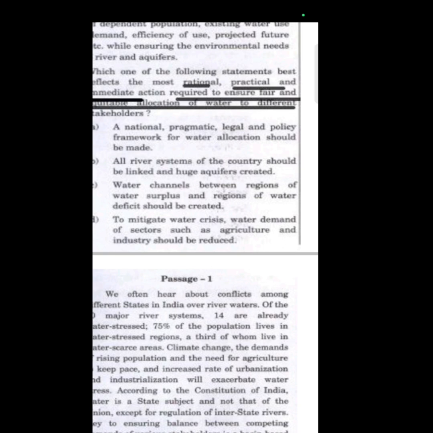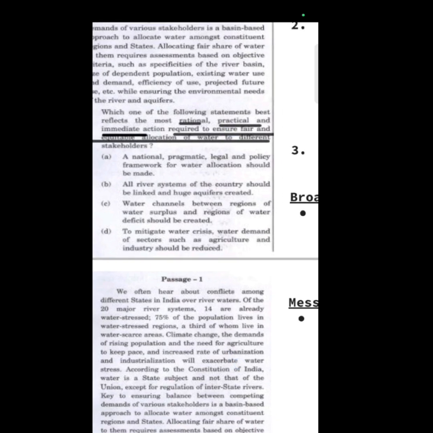I really don't think so, because immediately you cannot link the river systems originating in the Himalayas and peninsular India, and in the length and breadth of India, with the complexity of our geography, it is very, very difficult to link all the river systems of the country, and that too immediately, and construct huge aquifers. So this is an impractical and unreasonable statement, so we can eliminate it outright.